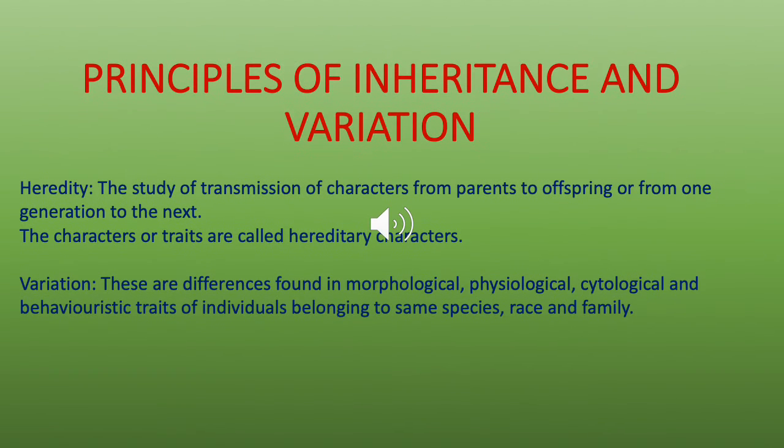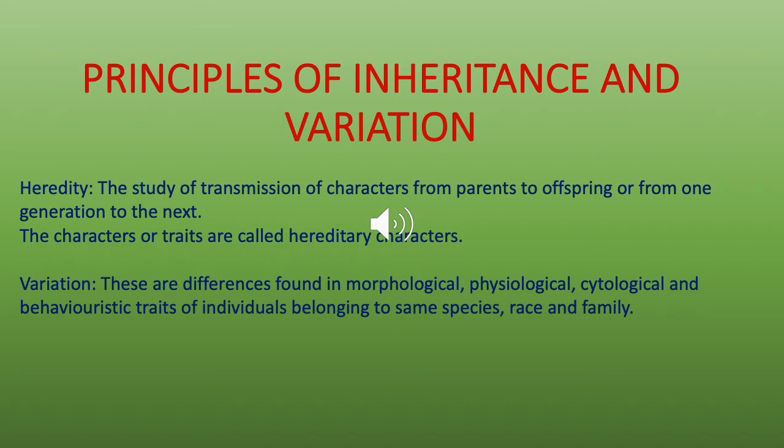Principles of inheritance and variation. What is inheritance or heredity, and what is variation? Heredity is the study of transmission of characters from parents to offspring, or from one generation to the next. These characters or traits are called hereditary characters.